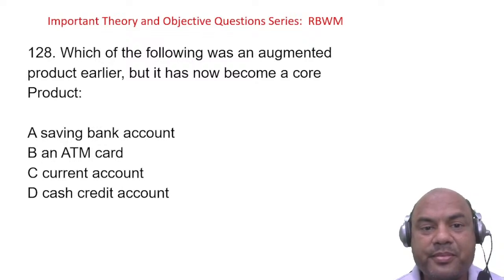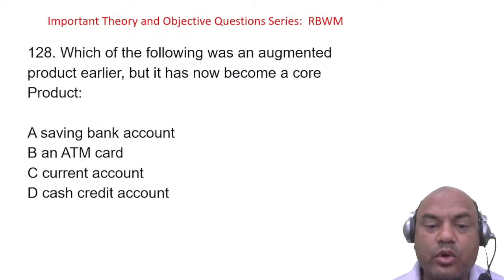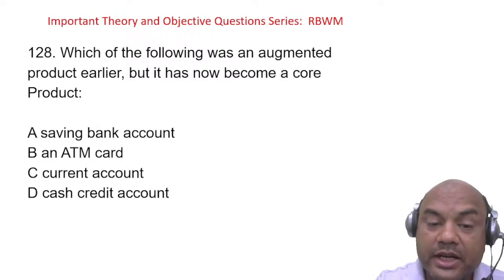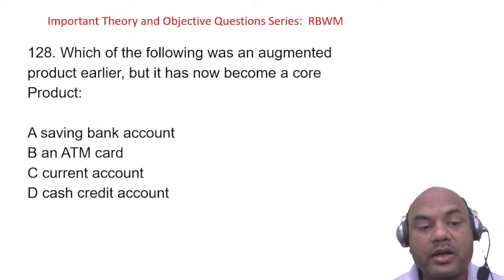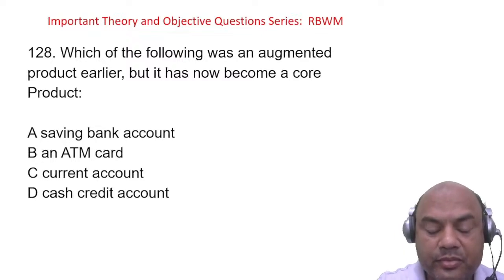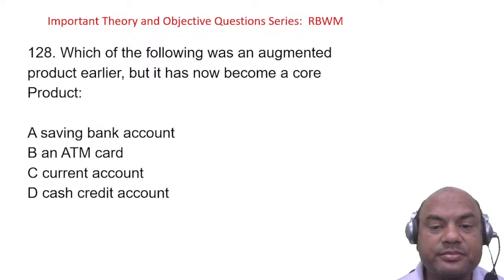Yes, first is core product. Second is augmented product, right? After augmented product, then what? Comment section, everyone.